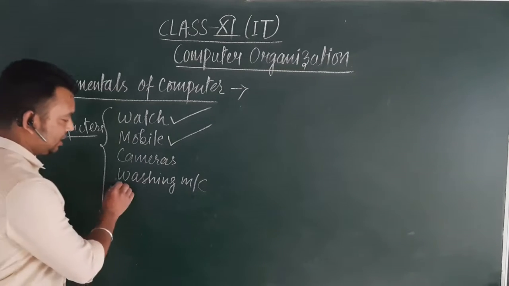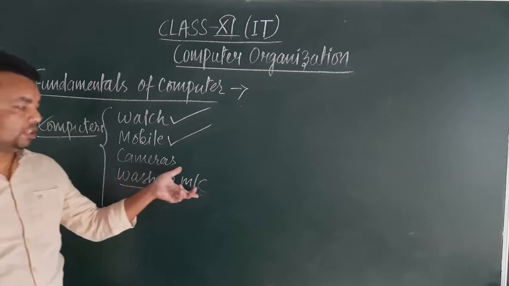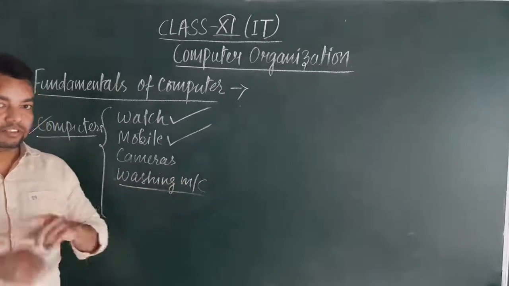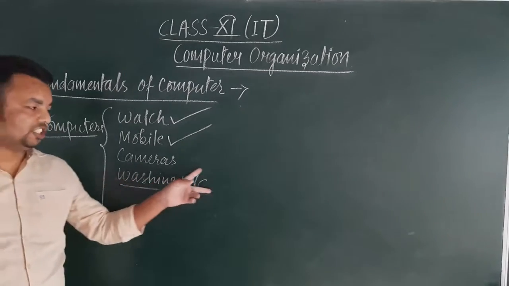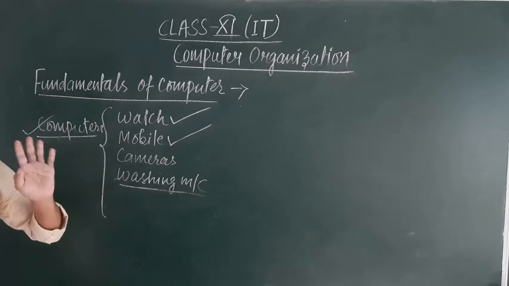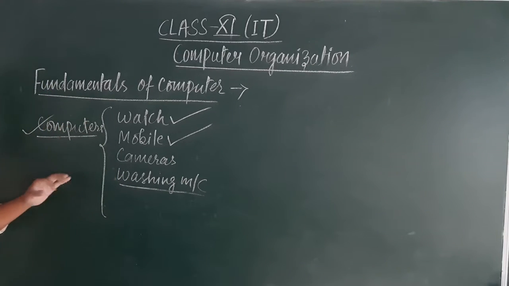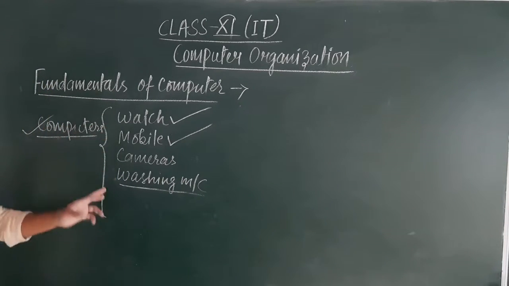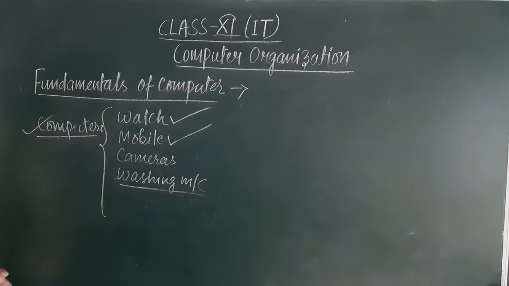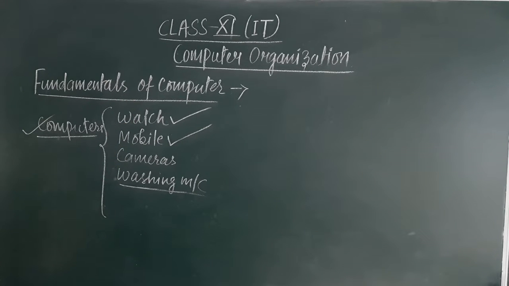Similarly, a washing machine consists of an embedded software which operates this machine, and based on which our clothes are being washed and cleaned. So these are certain areas, applications of computers in our day-to-day life. With the advancement of computers and internet, it has become a part and parcel of our daily life.